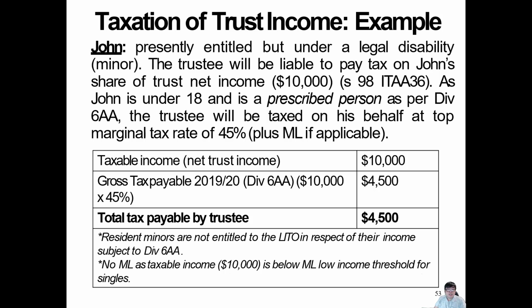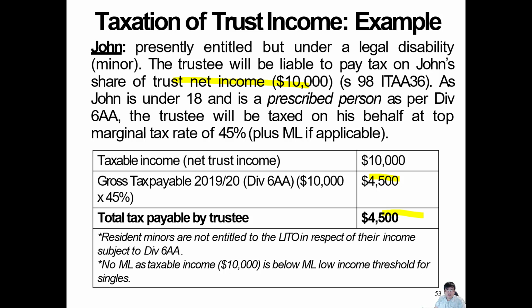But the thing here is John is under legal disability. So when you give them 10,000, and remember that anything above 400, the rate is going to be pretty high, and somehow you still negligently give them 10,000, this is a very bad accountant. Whoever gave this advice, there's something wrong with this person, but anyway, I'm not going to comment on that. So the taxable income is 10,000. Look at how much tax you have to pay: 4,500. You give him 10,000 and the government takes 4,500. That's crazy.